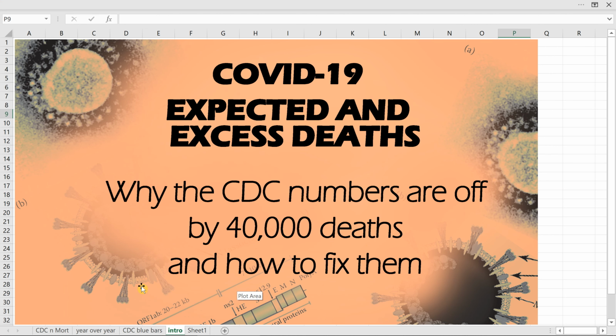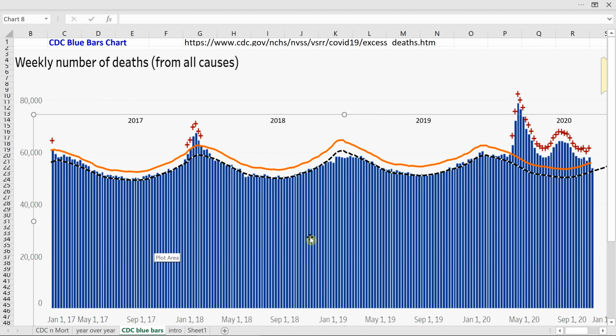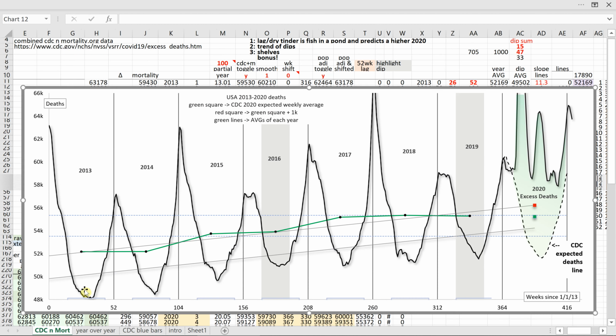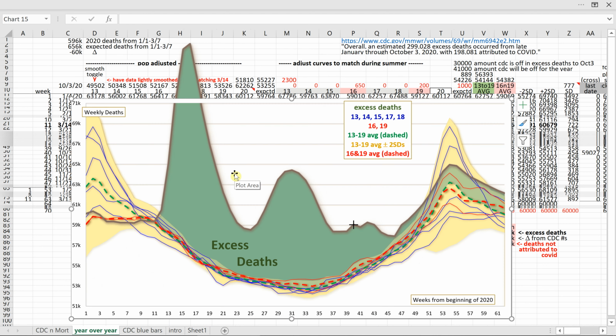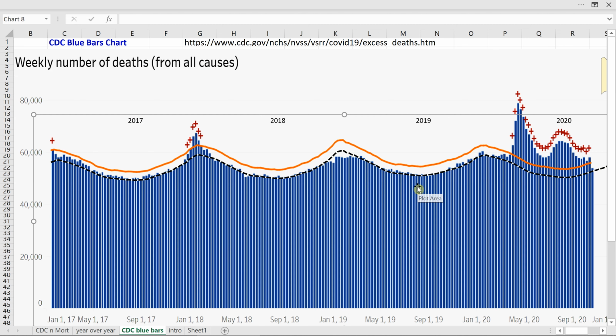We walk through this analysis using three main figures. The first is the CDC weekly deaths blue bar chart, which I'm sure you've seen on their site. The chart is replotted in line form and extended. Then each year is stacked one on top of the other to come up with a year-over-year profile of a proper expected deaths curve. Let's start back on the CDC page and go through these figures one by one.